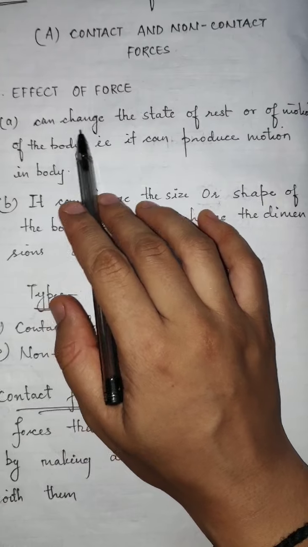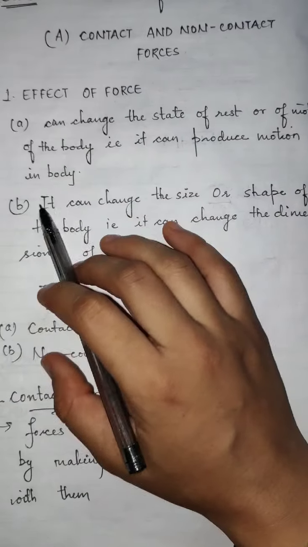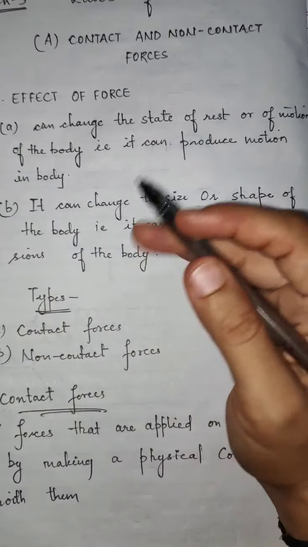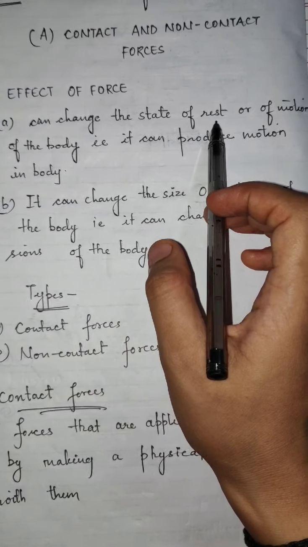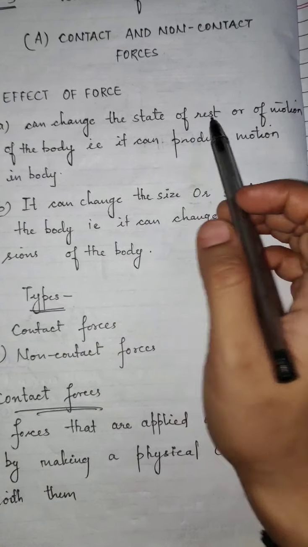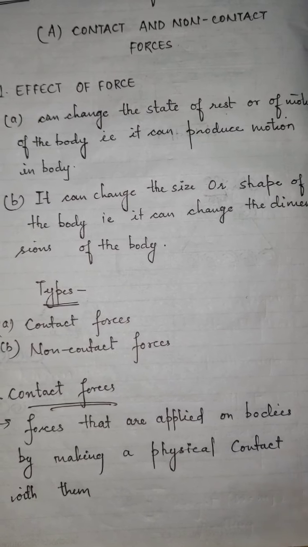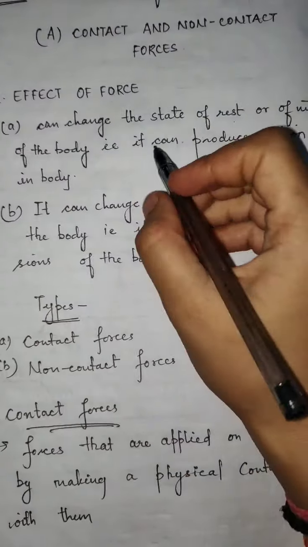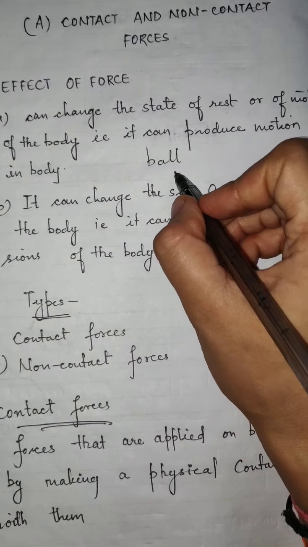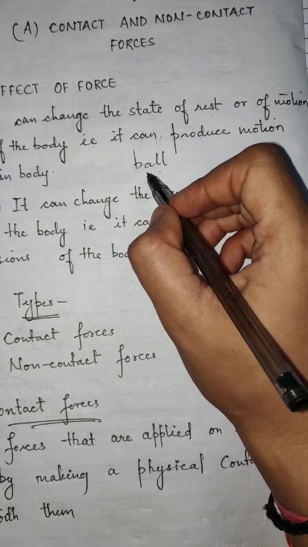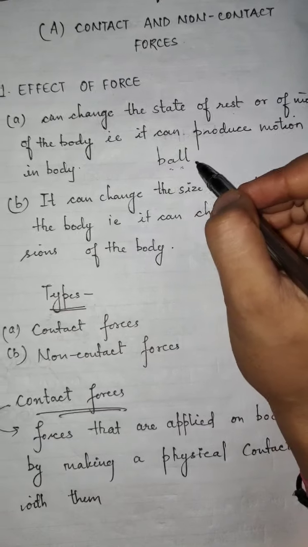A force can change the state of rest or motion of a body, that is, it can produce motion in a body. Means, suppose some body is at rest initially, and when force is applied on it, it changes its state and comes in motion. That is the example of effect of force. Like for example, let's suppose there is a ball and someone comes and kicks this ball, then the ball which was initially at rest now starts moving with some speed or velocity.